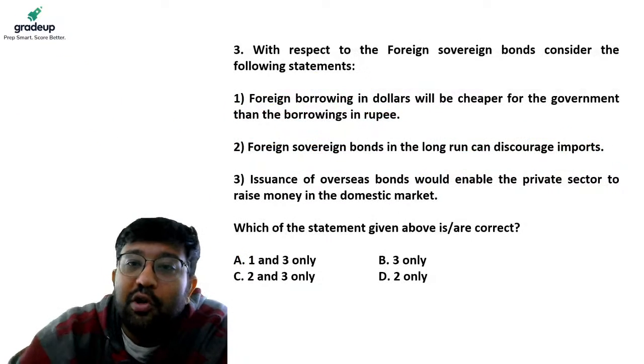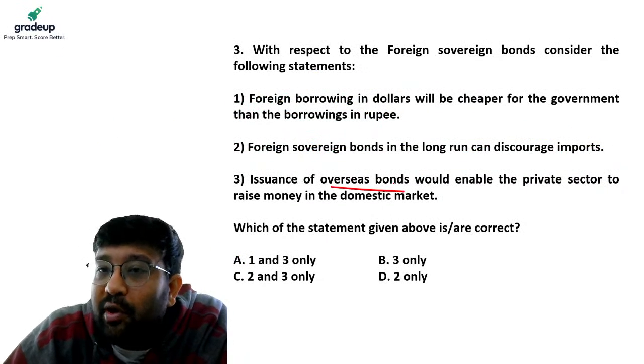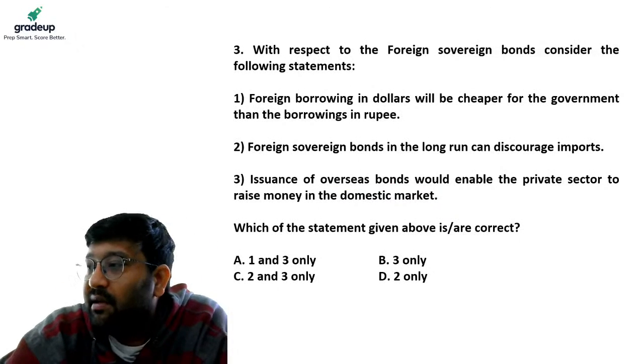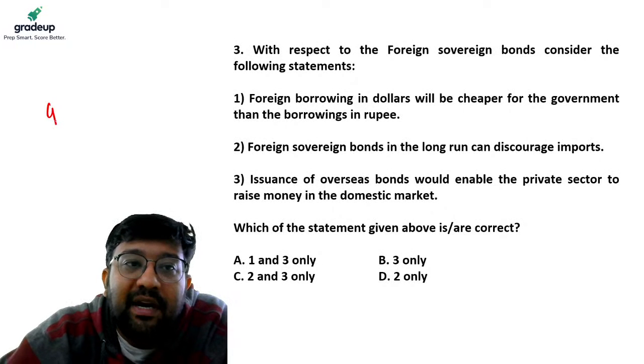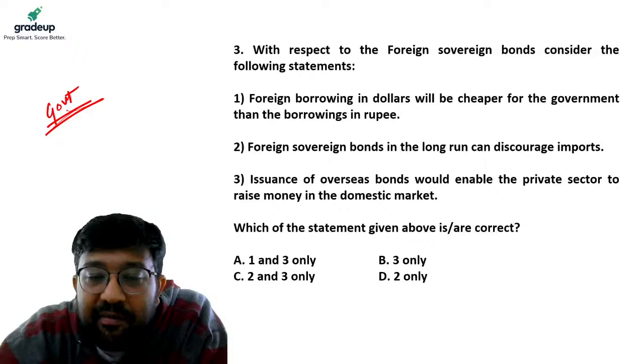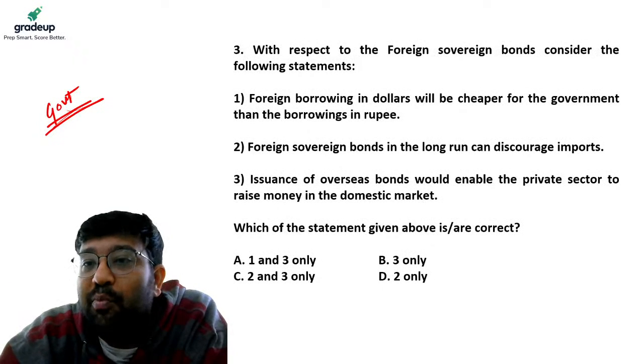Then let's go to the third statement. Issuance of overseas bonds would enable the private sector to raise money in the domestic market. So what does this mean? Because you know, the government in India is also borrowing. So when the government borrows more, the private sector is left with less money to borrow from.